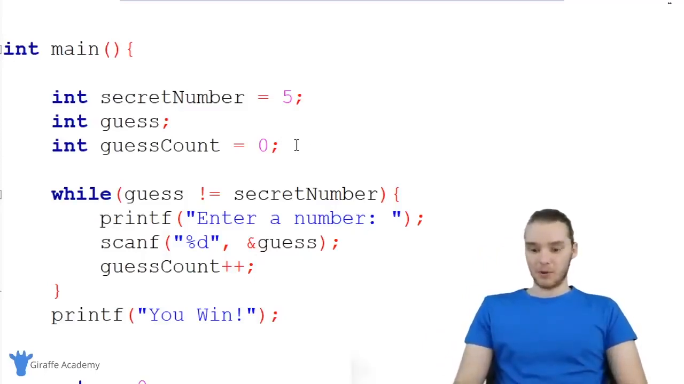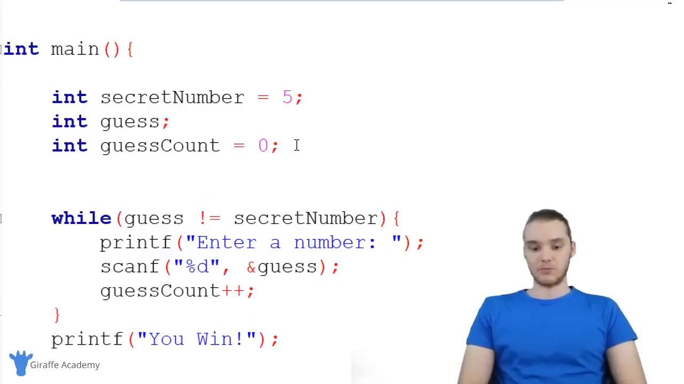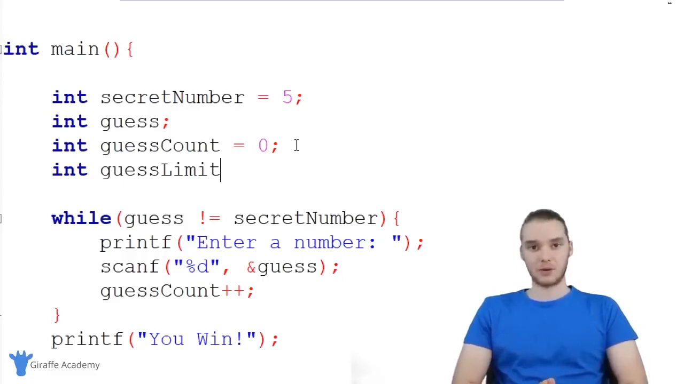All right, the second variable that I want to make is going to be another integer, and I'm just going to call it guess limit. And this is going to tell us how many times the user can guess. So this will basically determine how many guesses the user gets. So why don't we set this equal to 3? I think 3 guesses is a pretty good limit.